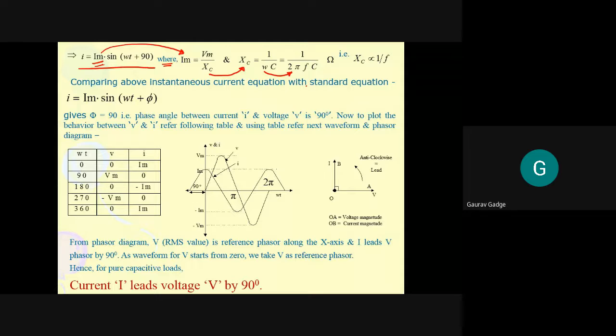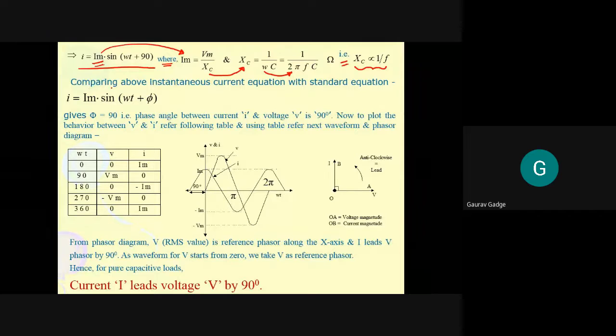But all these terms are in the denominator, and therefore Xc is inversely proportional to frequency. In the inductor, what did we get? XL proportional to frequency. In the capacitor, what are we getting? Xc is inversely proportional to frequency. Okay, so far so good.